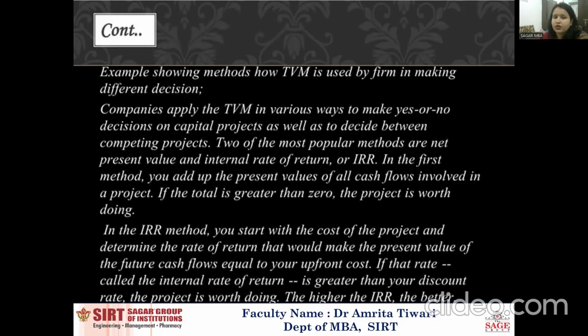In the first method, you add up the present value of the cash flows involved in the project, and if the total is greater than zero, the project is worth going ahead with. With IRR, you start with the cost of the project and determine the rate of return that makes the present value of the future cash flows equal to your upfront cost. If the rate, called the internal rate of return, is greater than your discount rate, the project is worth doing. The higher the IRR, the better.